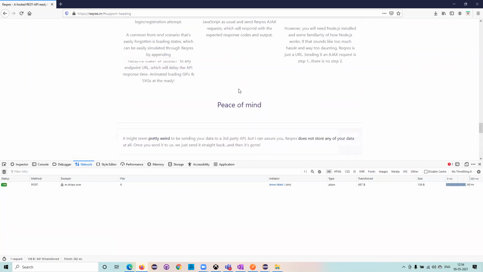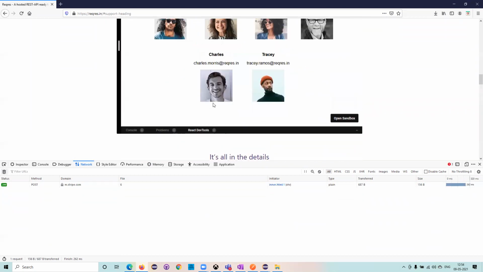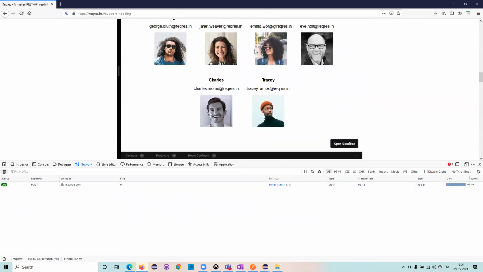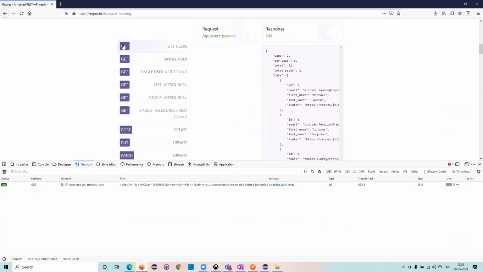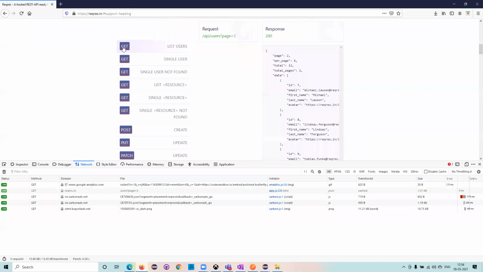Now, when I loaded the page, whatever things are there, everything is requests only. That is what it loaded. I deleted all of it. Now I just wanted to know this particular URL. I'll just click on this get. See, as soon as I clicked on this get, for list of users, here I'll be getting that get request.